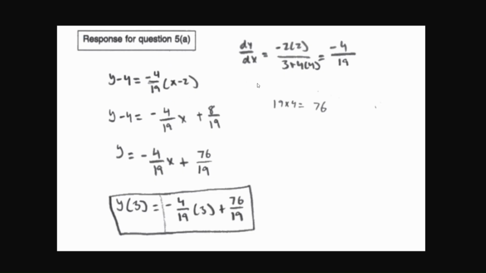In this example, they would have earned their first point. This is because they solved correctly for the slope of the tangent line and got negative 4/19. However, they would not have gotten their second point because when solving for their equation, they did not correctly account for their x value and ended up multiplying their negative 4/19 times 3, therefore giving them the wrong answer. In this case, they would have gotten 1 point.